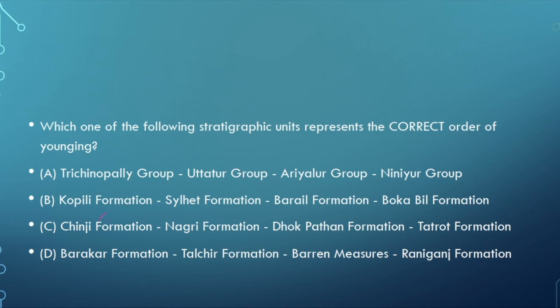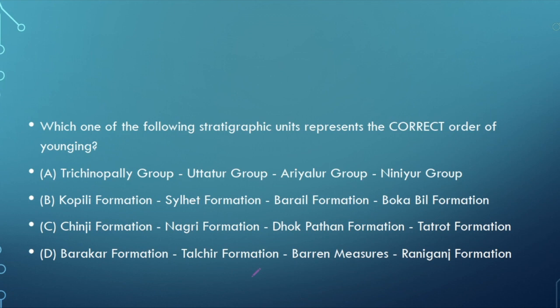Okay. Now B. This B option, if we see, this Sylhet is from Eocene of Assam, but at the same time, this Burial formation is from Oligo-Pleistocene of Assam, and the whole succession is incorrect, so it's incorrect. Now if you see this Barakar, Talchir, Barren Measures and Raniganj, these are from the Gondwana. So the base should be Talchir because it starts from the base, that is Talchir formation, but it is at the second position, so this one is again incorrect.